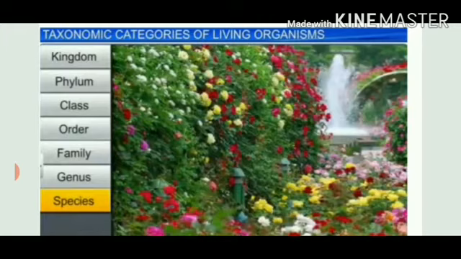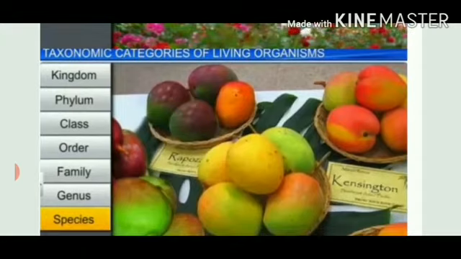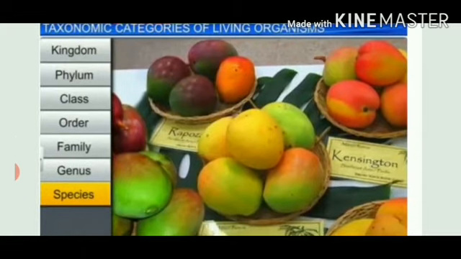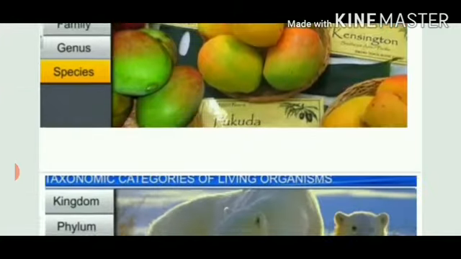In this picture, you can see a variety of roses. They can be red, pink, yellow, or white in color. Then, as the summer season is starting, a variety of mangoes is also called species. Each and every variety of mango is a different species.